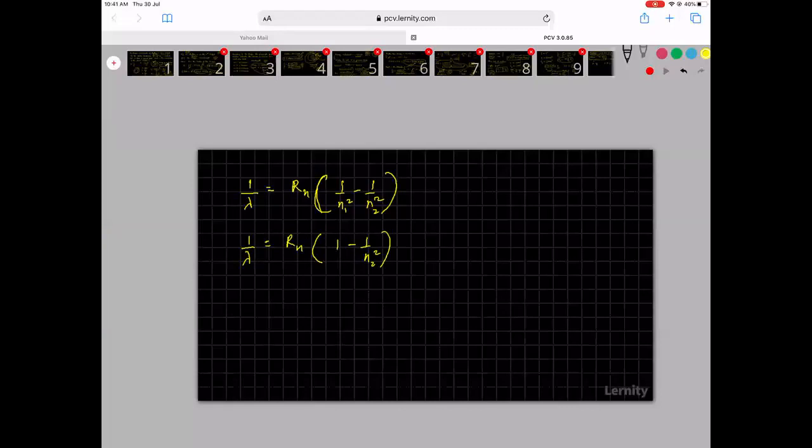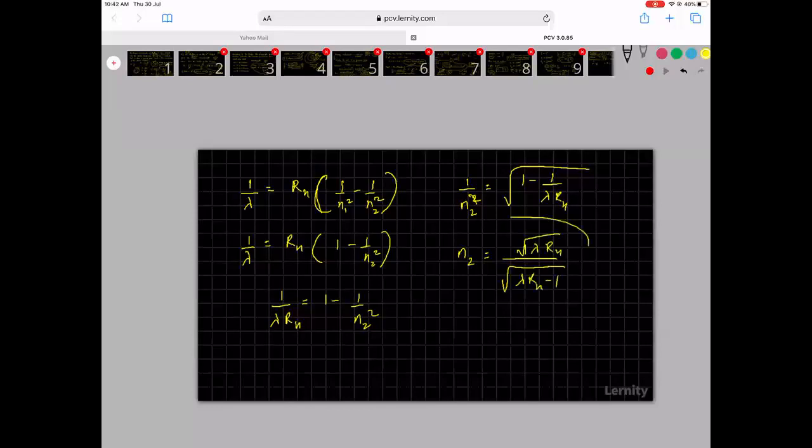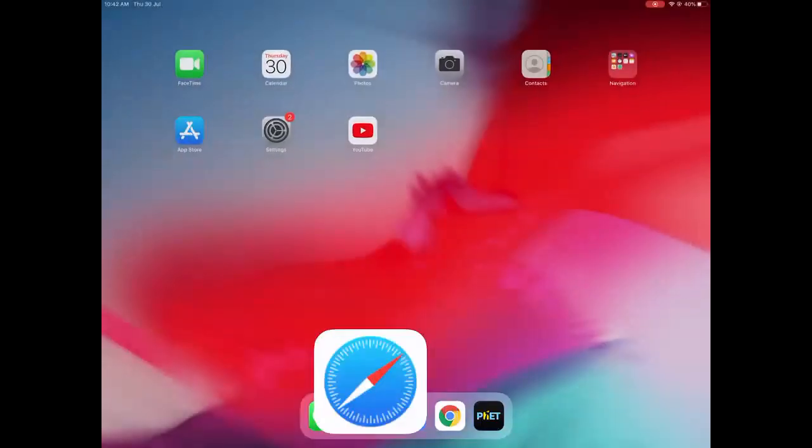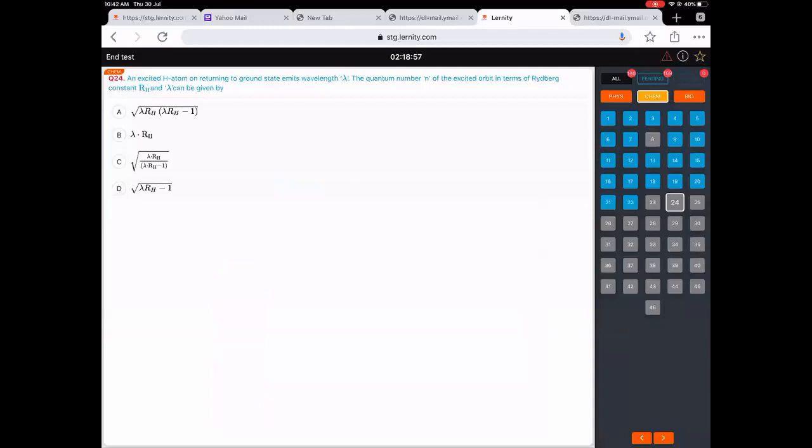So now I'll first write 1 by lambda RH is equal to 1 minus 1 by n2 squared. I'll bring this side, take it this side, so I'll get 1 by n2 squared is equal to 1 minus 1 by lambda RH. So n2 is root over of this much, but I want n2, so n2 will be 1 divided by root over of this much. So it will become root over of lambda RH divided by lambda RH minus 1. So this will be the answer. Let us check. Yeah, let us see the answer.